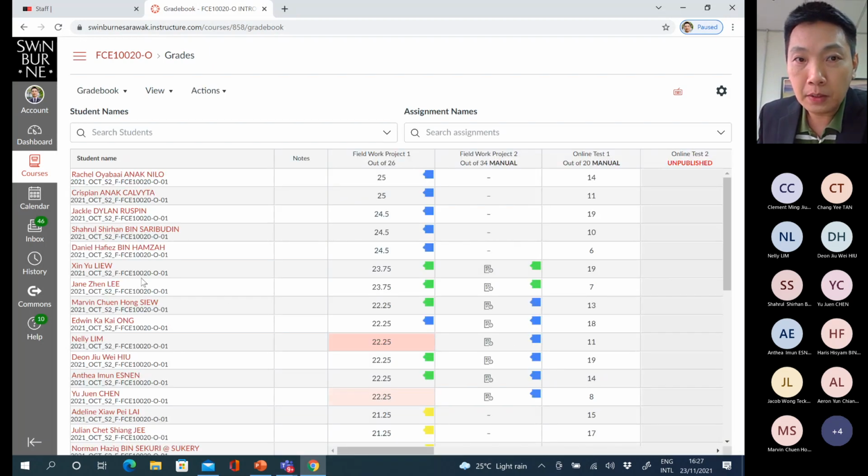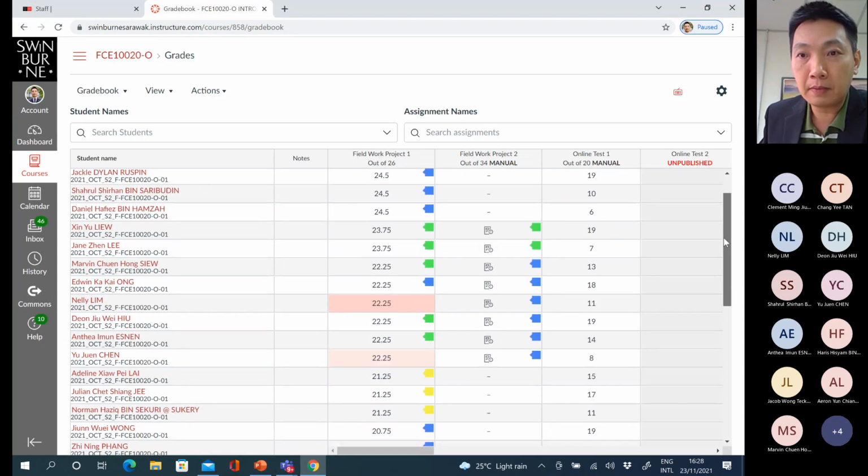Singhu already submitted, Jen, Marvin, Edwin, Nelly, Dion, Antia and Yojun. These are the groups that already submitted your assignment.